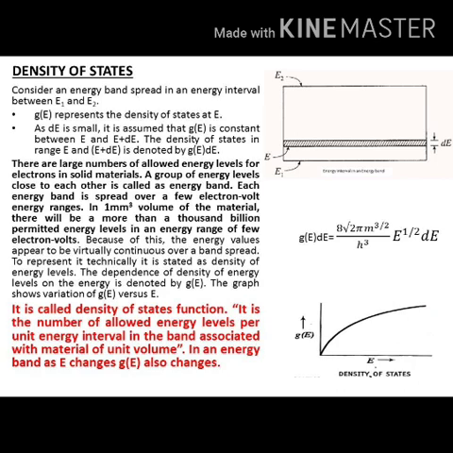The density of states in the range E and E plus dE is denoted by G of E into dE. So remember, for the whole band, between E1 and E2, the density of states is represented as G of E, and for a small energy interval, E and E plus dE, the density of states is denoted as G of E into dE.